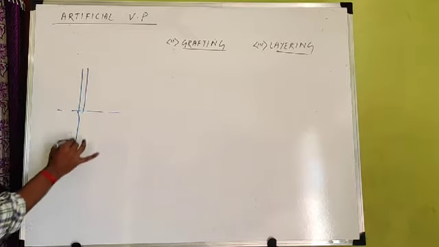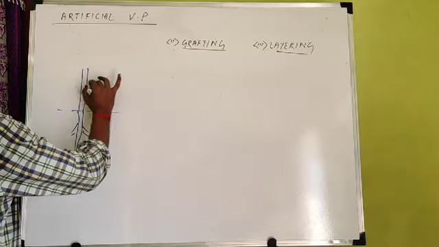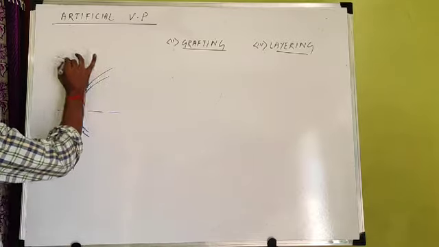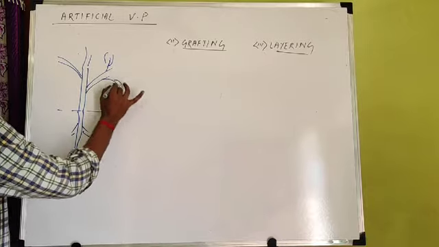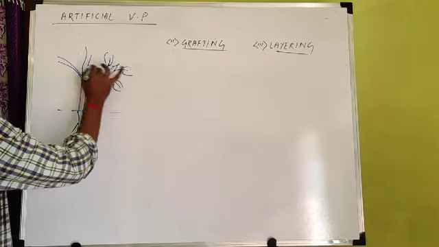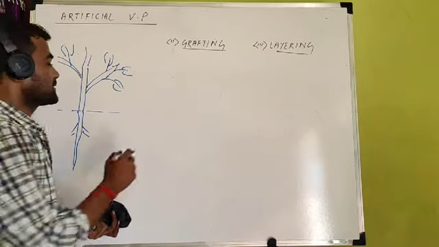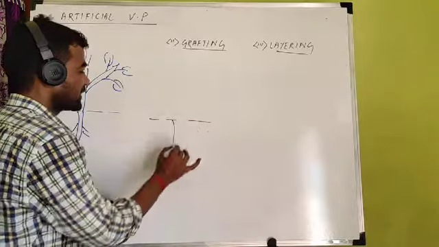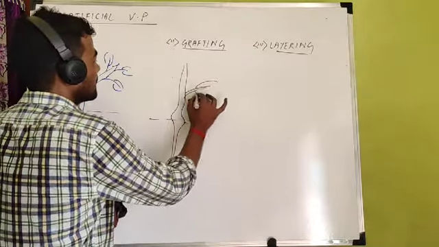This is the stem. This is the root portion of the plant. This is the stem. These are the branches, stem branches. These are the stem branches, leaves, one plant, and this is another plant. Two plants simultaneously I am showing. This is the stem.